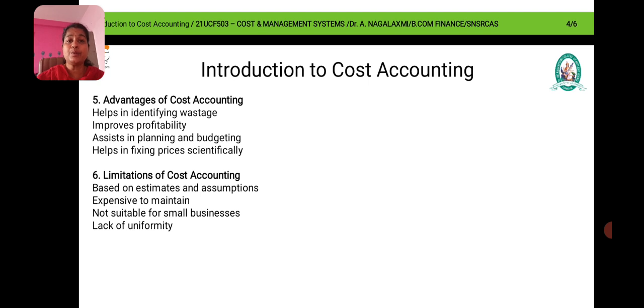So now we are into the limitations of cost accounting. It is based on estimates and assumptions, expensive to maintain, not suitable for small business, and lacks uniformity. Everything has certain advantages and certain disadvantages. So here they are telling that it is based on estimates and assumptions, it is expensive to maintain, not suitable for small business, and lack of uniformity.